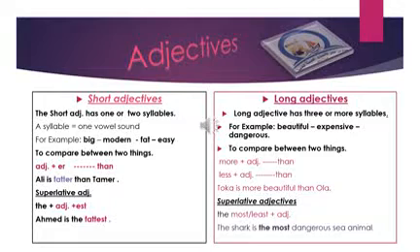What about the long adjectives? A long adjective has three or more syllables. For example, beautiful, expensive, dangerous. To compare between two things, we use more adjective than, less adjective than. For example, Toa is more beautiful than Ola. For superlative adjectives, the most and the least plus an adjective. For example, the shark is the most dangerous sea animal.